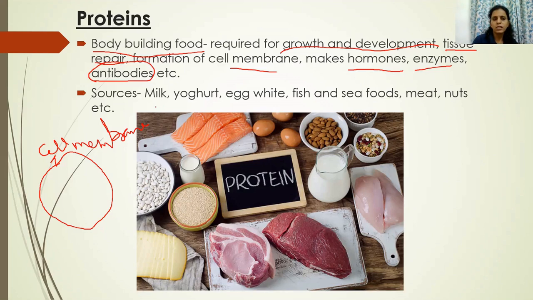Now the sources of proteins are milk, yogurt, egg white, fish, seafoods. Then we have meat, nuts, etc. So all your nuts, like almonds, cashews, etc., are rich in protein. Then we have soya seeds. Soya seeds are very rich in protein. Milk, yogurt, and eggs. So these are the rich sources of proteins.